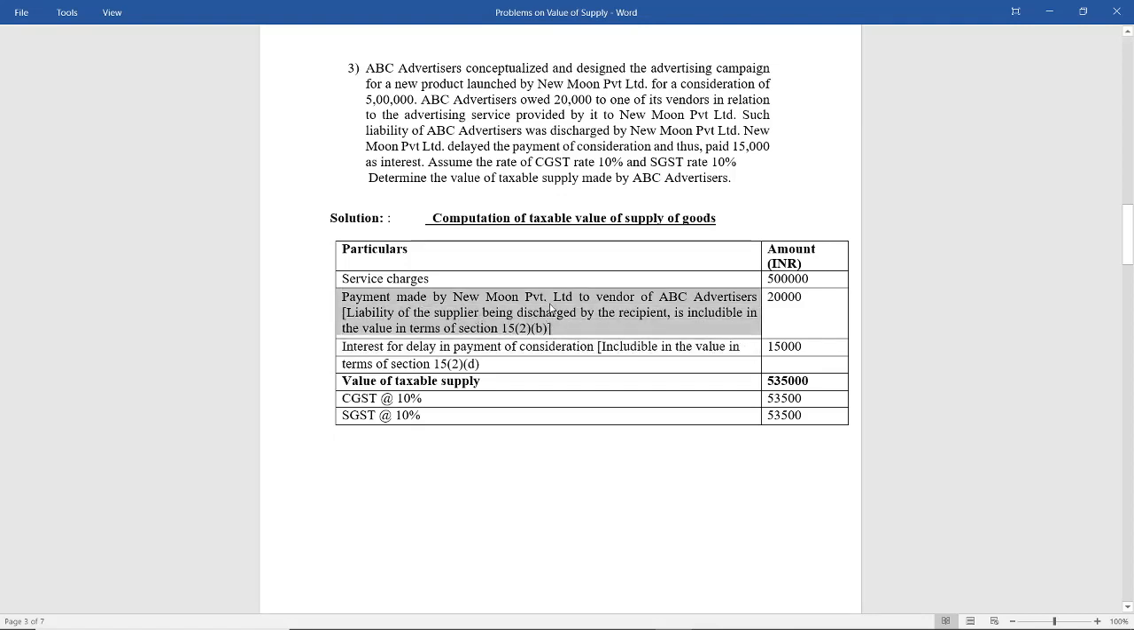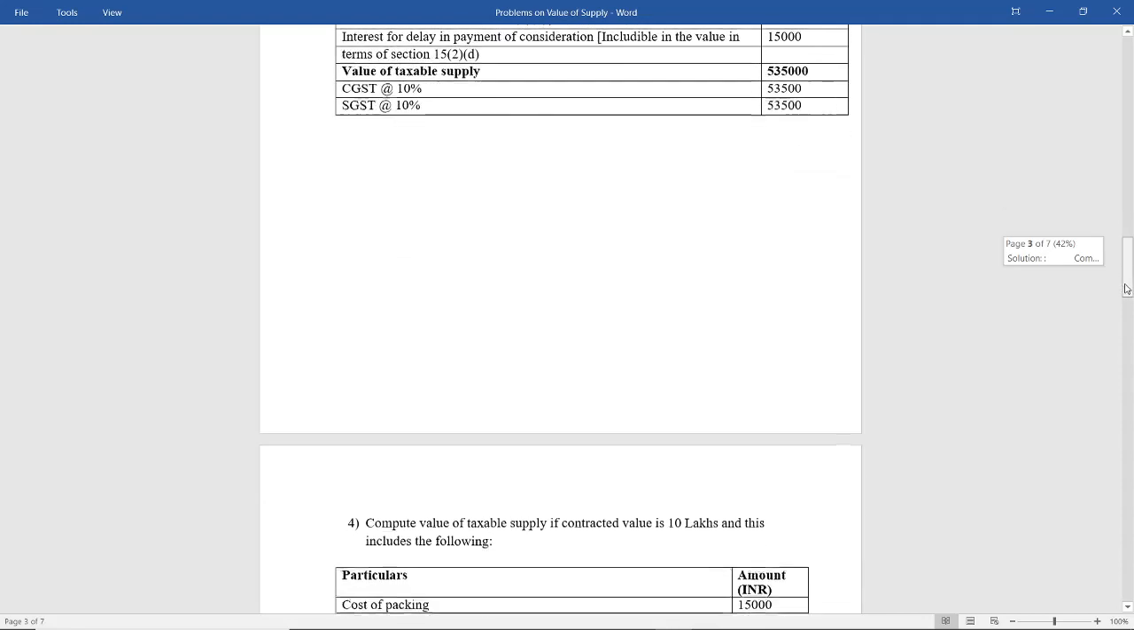Payment made by New Moon Private Limited to the vendor of ABC advertisers, liability of the supplier being discharged by the recipient, is included in the value, that is 20,000. Interest on delayed payment also has to be included in the value as per section 15 subsection 2 clause D, 15,000. So what is the total value of taxable supply? When I say included, you have to add; excluded, minus. So you add 5,20,000 and 15,000, you get 5,35,000. Now this is the value on which you are going to charge GST. So CGST at the rate of 10% and SGST at the rate of 10% you have charged. That's it.